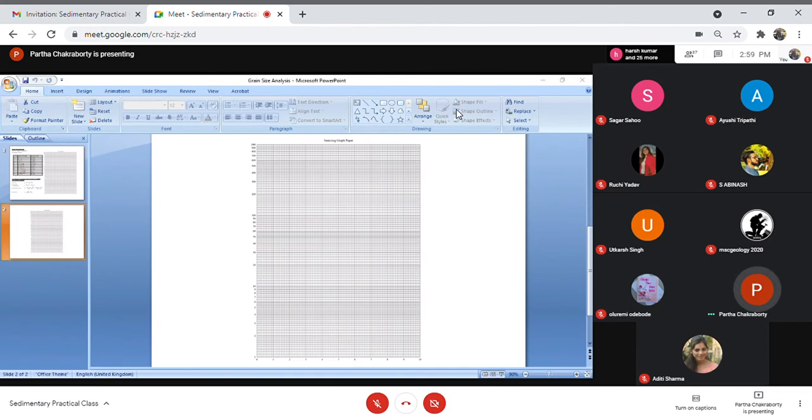Is it clear? Yes, sir. This is how you have to distribute your data over the scale. This is called scaling. If anybody has any problem, please let us know. Aditi will further explain. After that, you people have to draw the curve and show us.